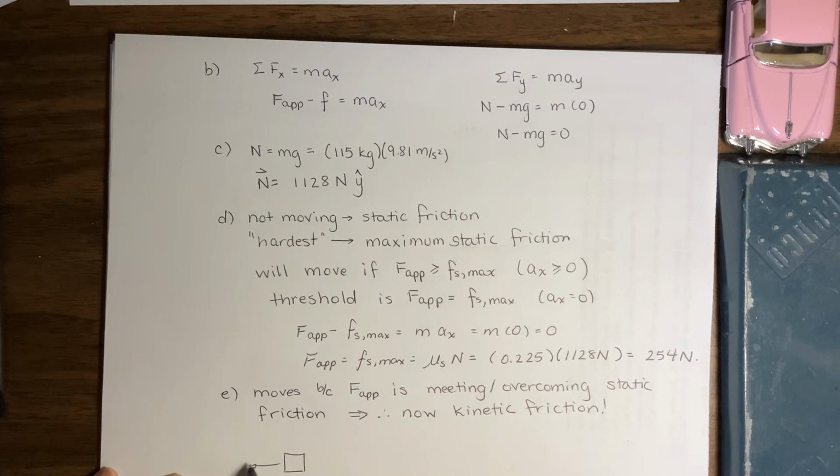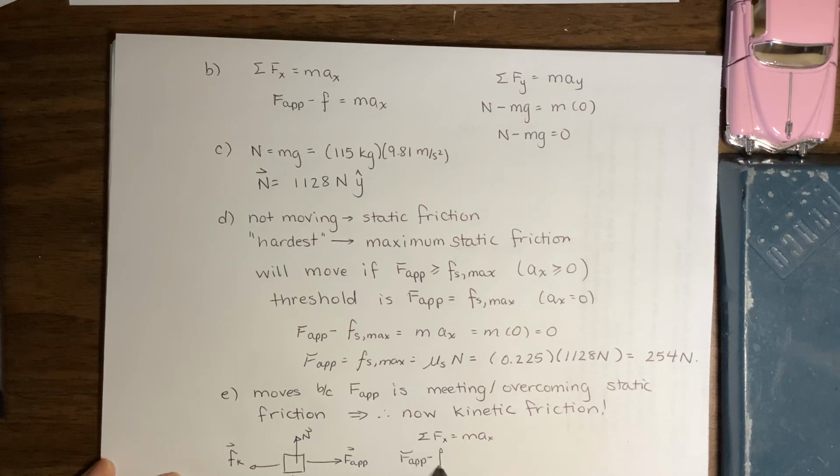Here's our fridge. We've got kinetic friction here, normal force here, applied force here, and weight force here. The sum of the forces in the x direction is mass times acceleration in the x. F applied minus Fk is m times ax. Our kinetic friction force is our coefficient of kinetic friction times the normal force, equals m times ax.